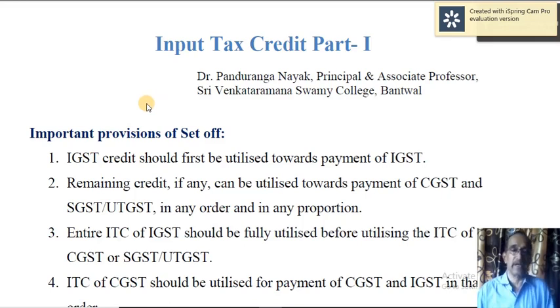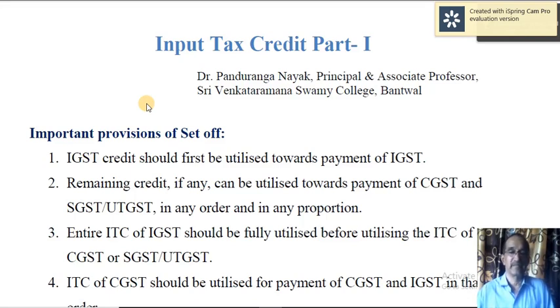If the goods are supplied within the state, that is called intrastate, then CGST is levied, and equal tax is levied in the form of SGST. That's why it's called dual tax. Supposing the GST rate is 12%, then it is divided into CGST and SGST equally. That is 6% CGST and 6% SGST. Okay, let us see the provisions of set-off.